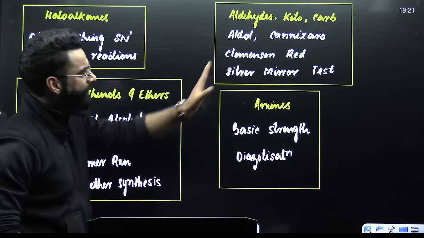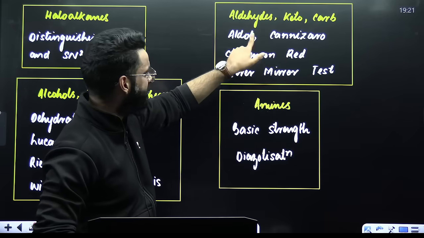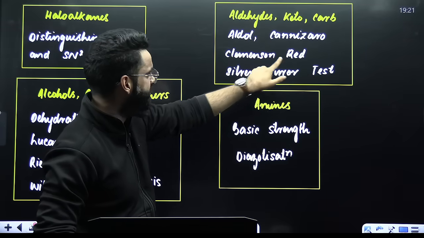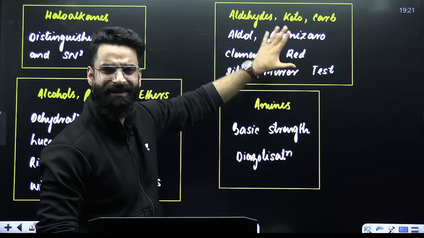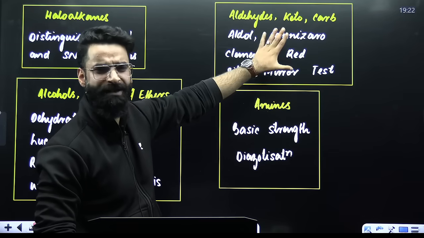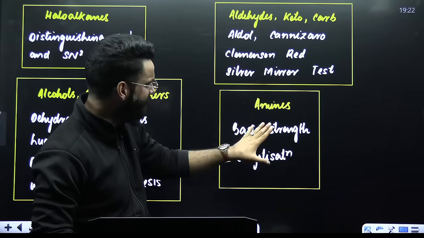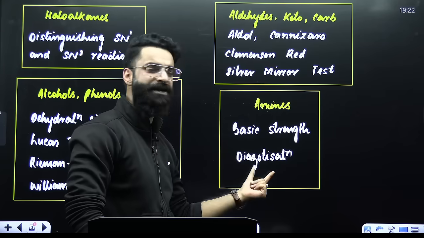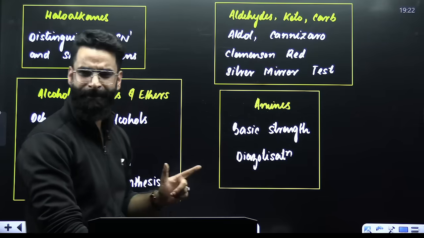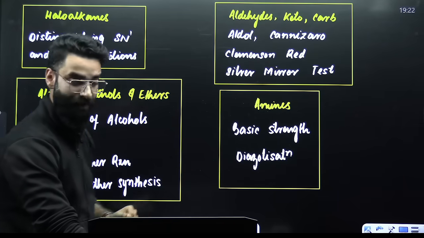Aldehydes, ketones, carboxylic acids: Aldol, Cannizzaro, Clemmensen reduction, and silver mirror test. That's all. 2 questions at least from here. Similarly, amines: basic strength and diazotization. 1 question for sure from here, in this year's Re-NEET examination as well.